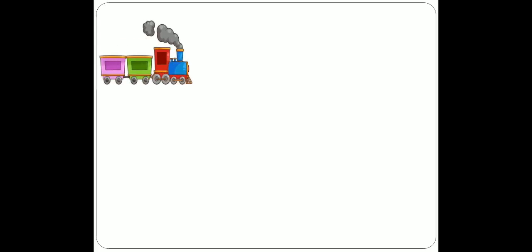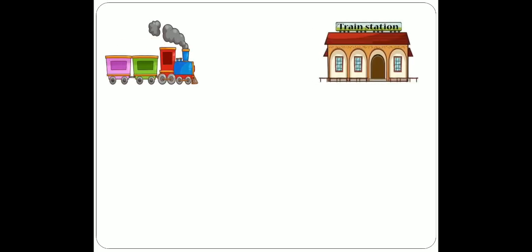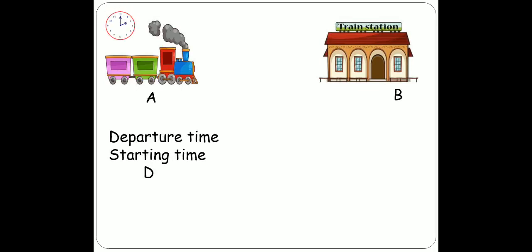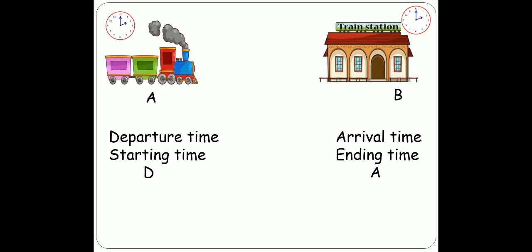Let's suppose a train starts from point A and reaches point B. The time when it starts from point A is its departure time or starting time, and you will denote it as D. And the time when it reaches point B is its arrival time or ending time, and you will denote it as A. The time taken to travel from point A to point B is journey time, and you will denote it as T. Now there are three cases.